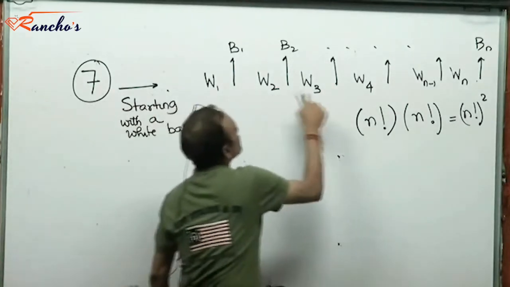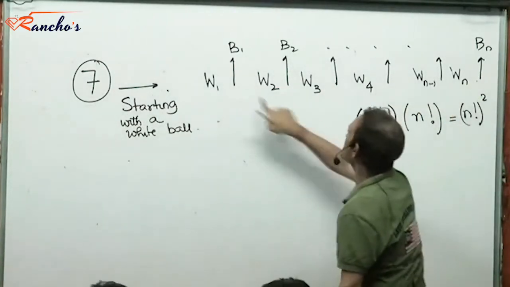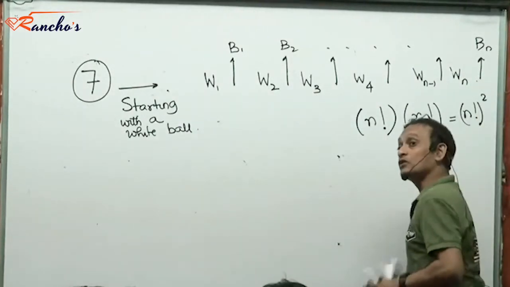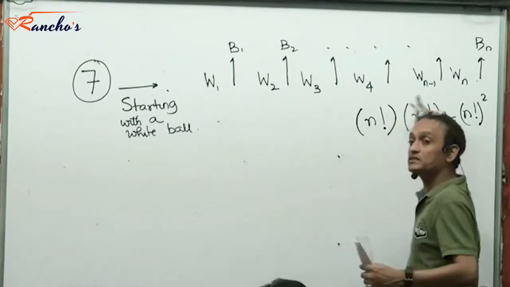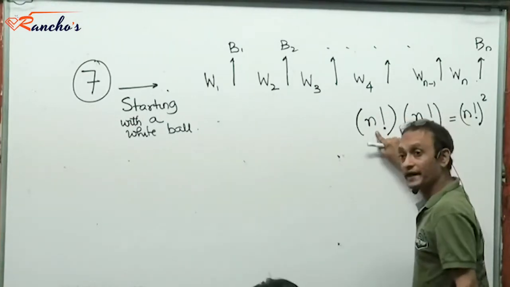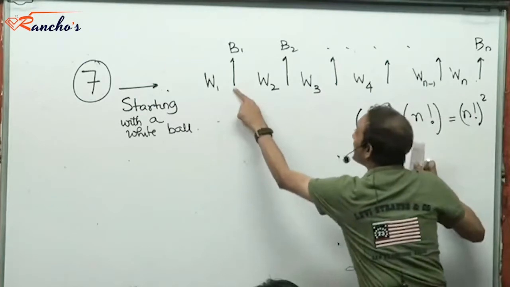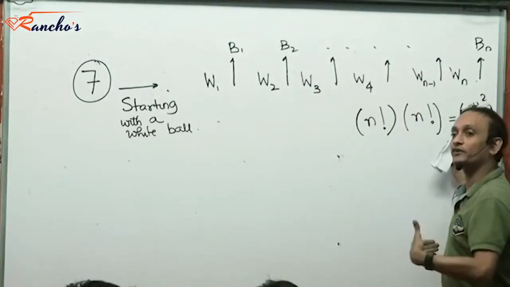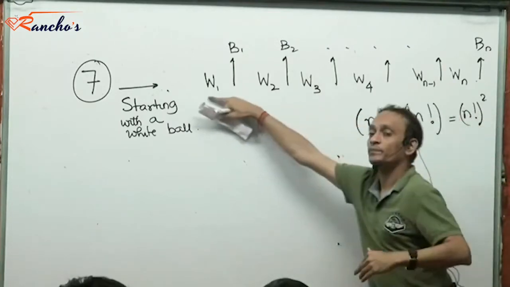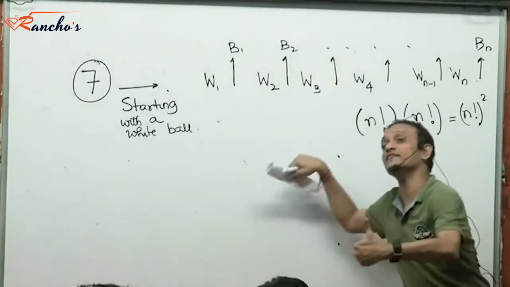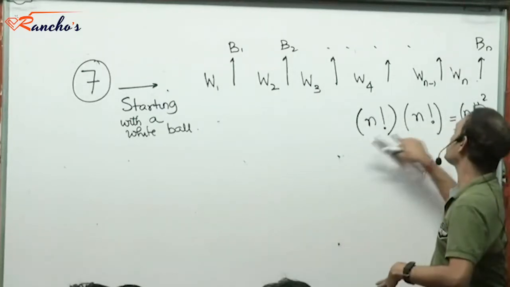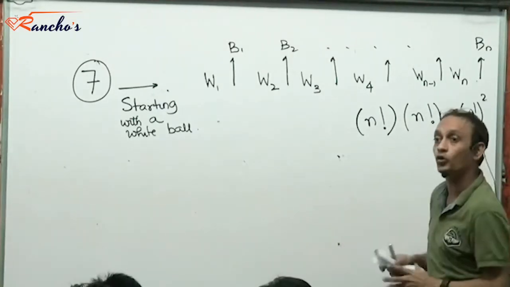Right? So these are the white balls and these are locations for the black balls. So two events. First, place the white balls in these n spaces. In how many ways can you do that? N factorial ways. And then place these n black balls in these n spaces. In how many ways can you do that? N factorial. So the total number of ways in which you could create a sequence starting with a white ball with no two balls of the same color being adjacent is n factorial into n factorial, which is n factorial whole squared.